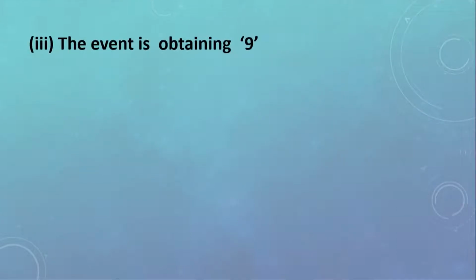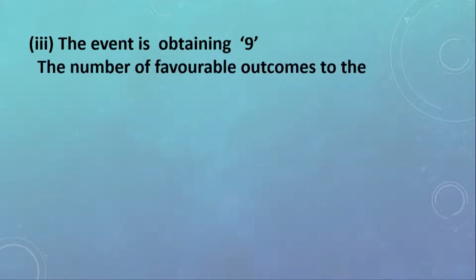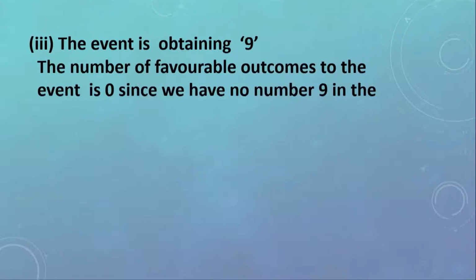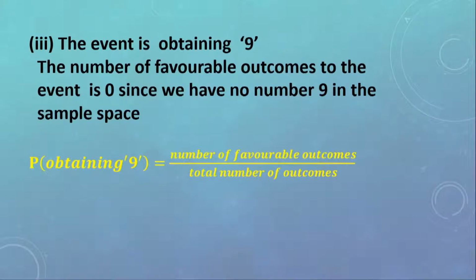The third part, the event is obtaining number 9. Now, the number of favorable outcomes to the event is 0, since we do not have number 9 in the sample space. So the probability of obtaining 9 is 0 over 6, because the number of favorable outcomes is 0, and the total number of outcomes is 6. 0 over 6 is equal to 0.